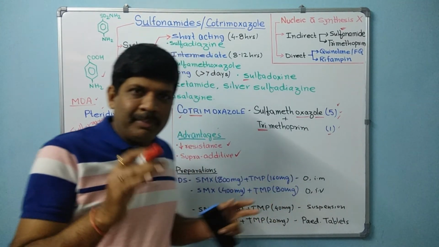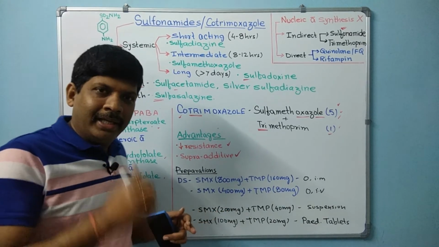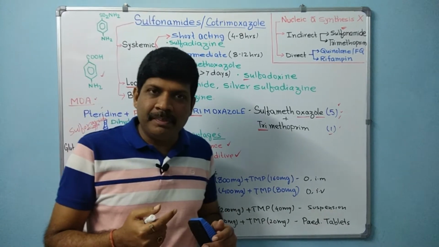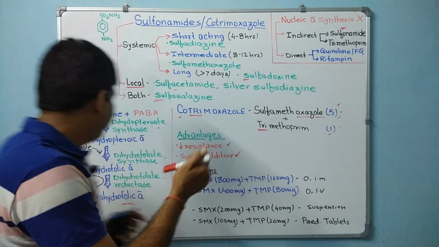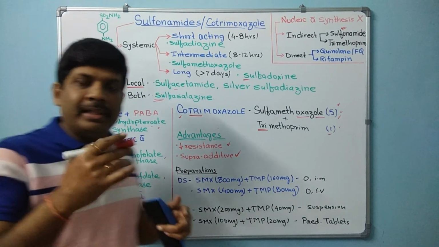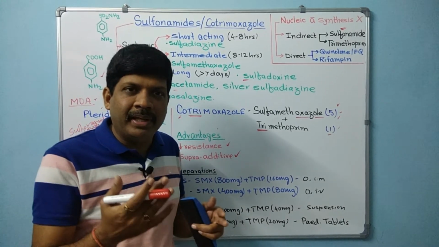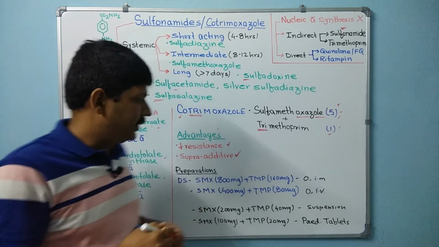The important mechanisms through which resistance develops in sulfonamide are the increase in efflux system or decrease in affinity towards the dihydropteroate synthase, or there is some alternate method of preparing or making the folic acid.